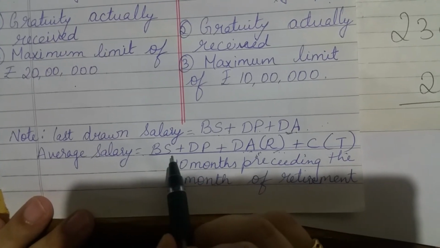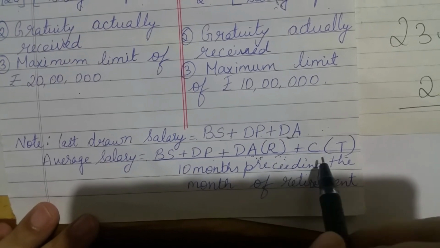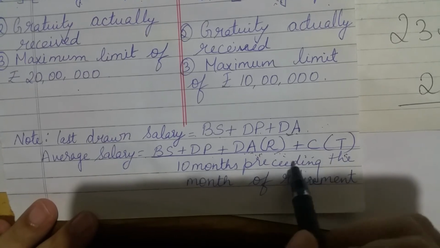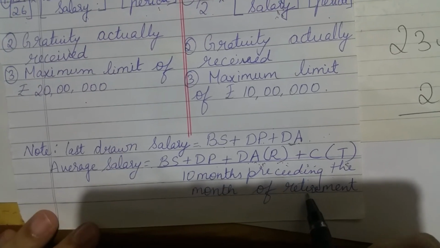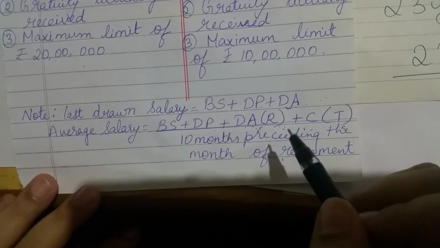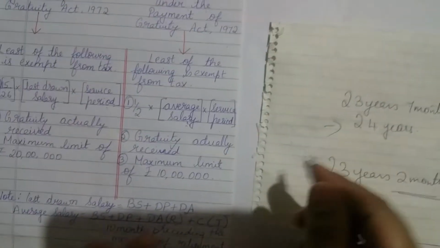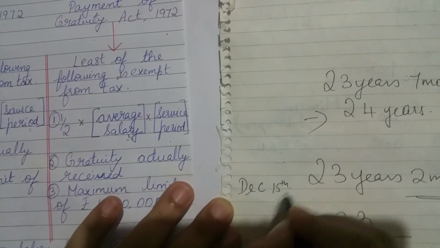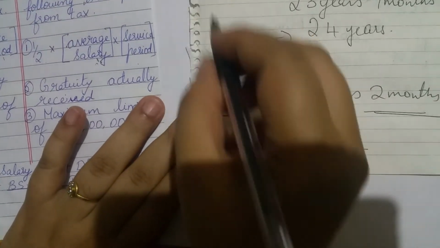So average salary, how will you compute? Basic salary plus dearness pay plus dearness allowance if it enters into retirement benefits plus commission if it is based on turnover. These four should be divided by 10 months preceding the month of retirement. Preceding the month of retirement means you leave the month in which the employee is leaving, and take 10 months above that. Let's take an example that the employee is retiring on 15th December. So 15th December is the month in which he's retiring. So leave this month, and take 10 months above that.